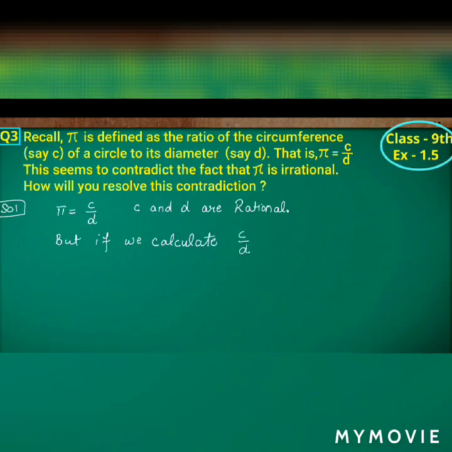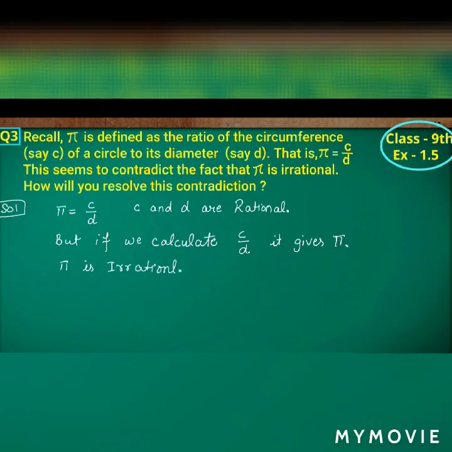If we calculate C by D, it gives pi, an irrational value. So we can conclude that pi is irrational.